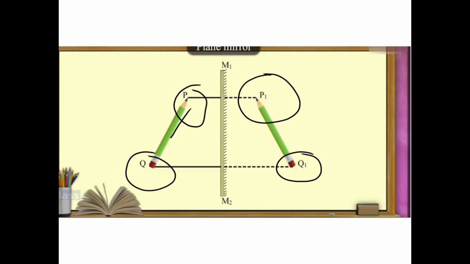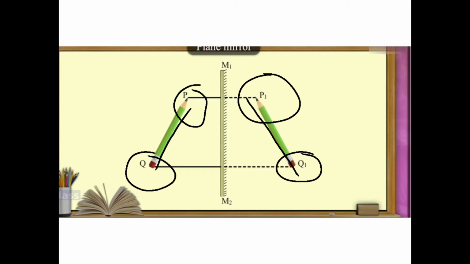So all the points between P and Q are going to give the image between P dash and Q dash, P1 and Q1. So you are going to get the image inside the mirror.